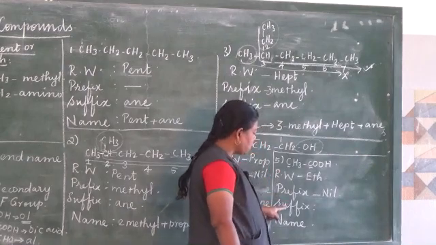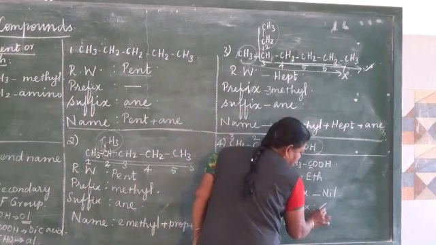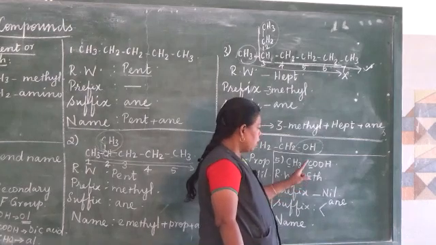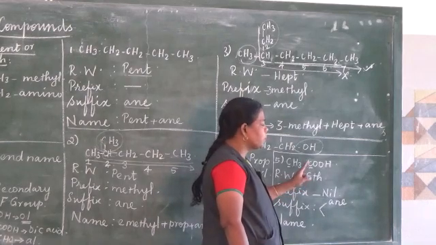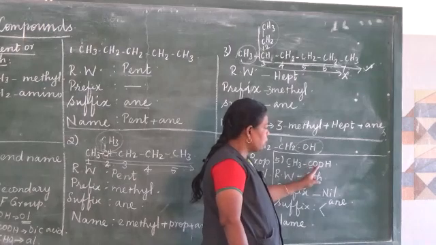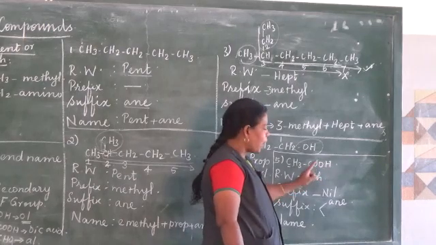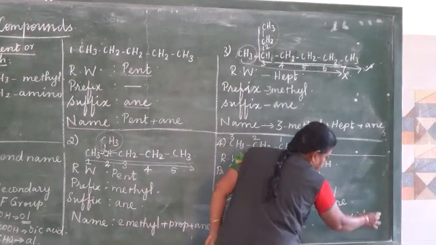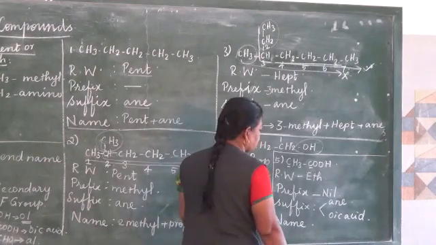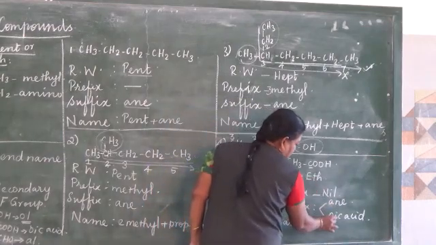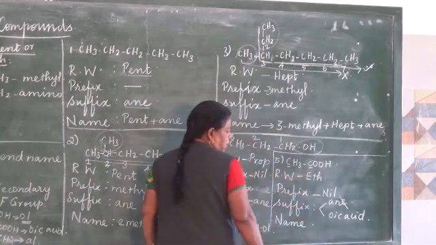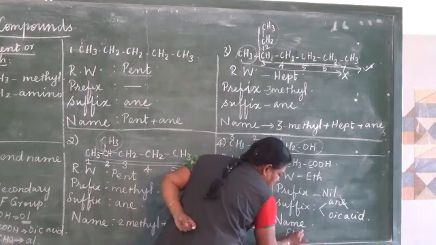And next we have to go for a suffix. Since all the carbon atoms are connected by means of single bond, the primary suffix is ane. And then next we have to look for a functional group. For secondary suffix we have to look for a functional group. Here COOH is there. COOH is the functional group of acid. Therefore we have to use oic acid. So how to connect all this? Eth, ane plus oic acid. The primary suffix E should be replaced by the secondary suffix. Therefore ethanoic acid.